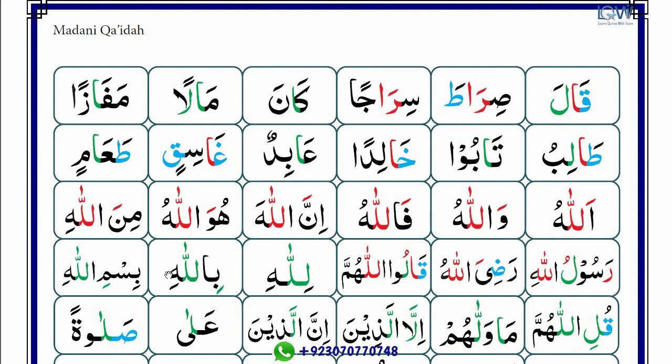Next word. There is zir before the lam of Allah, so we have to read with thin voice. Billahi. There is zir before the lam of Allah, so we have to read with thin voice. Bismillahi.